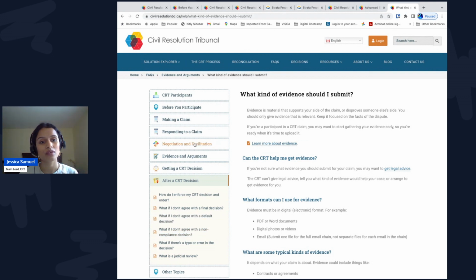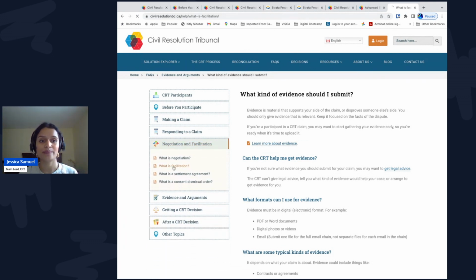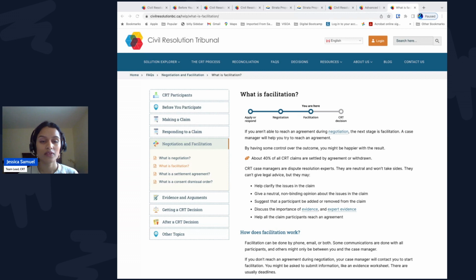Let's click on what is facilitation. If a claim isn't resolved when the participants negotiate with each other, the dispute continues to facilitation. That's where a case manager tries to help the participants reach an agreement. Over 50% of strata claims are resolved by this stage. The CRT can turn your settlement terms into an official consent resolution order that can be enforced in court, or make an official consent dismissal order if all participants agree to withdraw the claim.